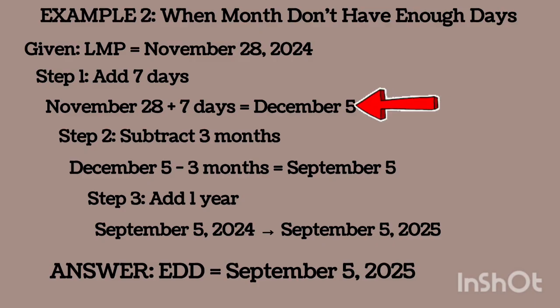So the next step is to subtract 3 months from that day, which gives the same date in September. Then on that date, same thing you did before, add 1 year to that day. So that's it now: same date, but the following year. That's all. That's the EDD. You understand? Very, very important. So this is clear.